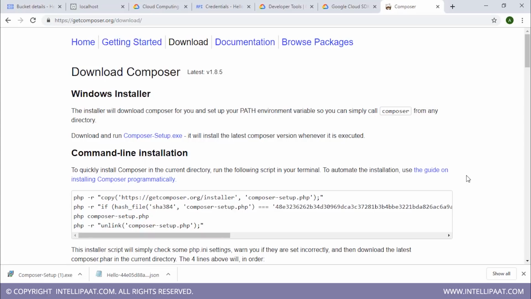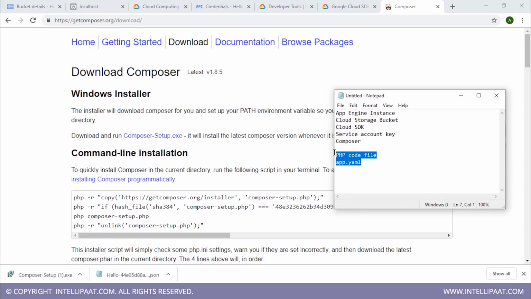After Composer is downloaded and installed successfully on your machine, like I said before, a folder named vendor will also be created containing all the necessary packages and libraries for your PHP file. So moving on, let's look into our application code files.